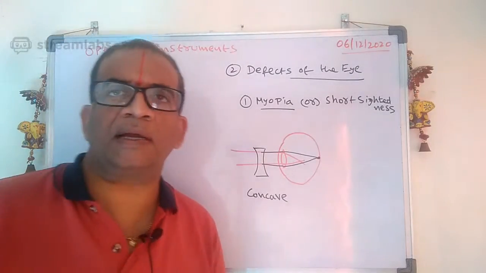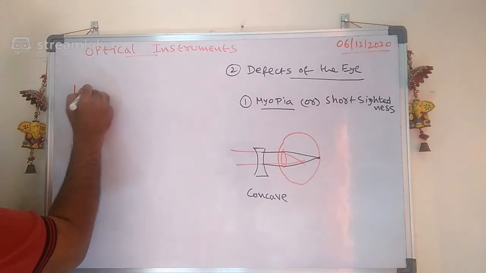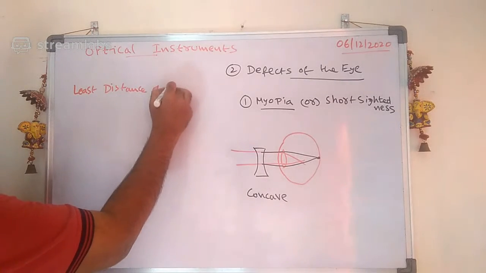I think I should say another important one. This is called the least distance of distinct vision.